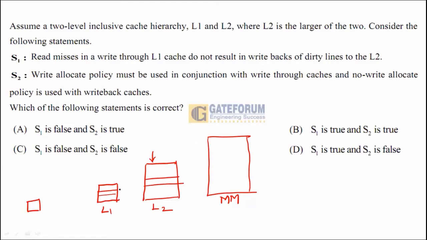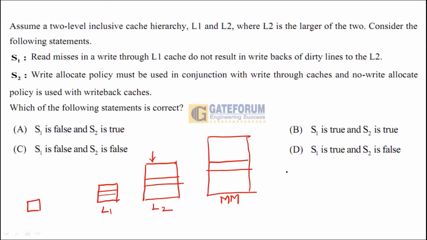In the write back policy, when the CPU wants to write a word to the main memory, initially it will send it to L1. When that specific data word gets older, it will get transferred back to L2. Finally, even if L2 has to replace this word with the arrival of a new word, it will get transferred to the main memory, to the corresponding location. This is the write back policy.